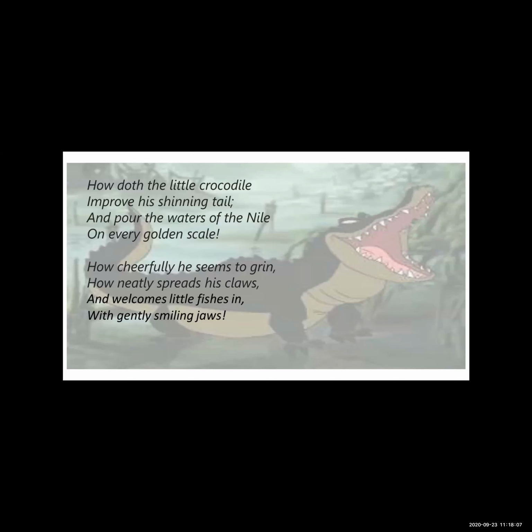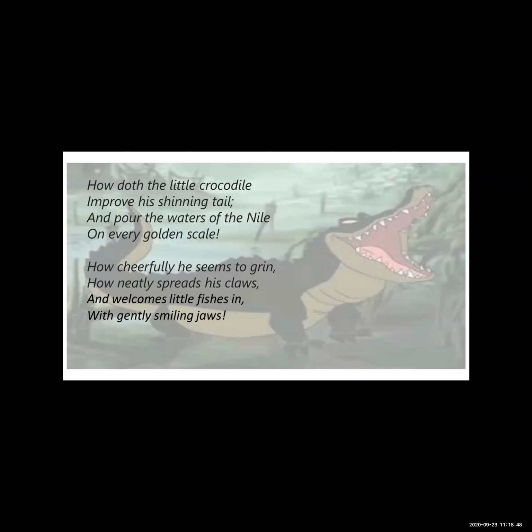Behind the fake smile is a beast neatly spreading his claws. See here, the poet is telling how neatly he spreads his claws, because he has to attract the fishes to prey on. Behind the fake smile is a beast neatly spreading his claws, all the while lurking and waiting for an opportunity to strike at the innocent little fishes that may come to exchange pleasantries with him.